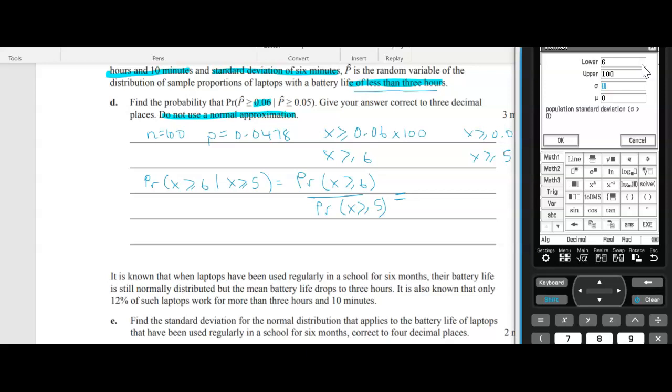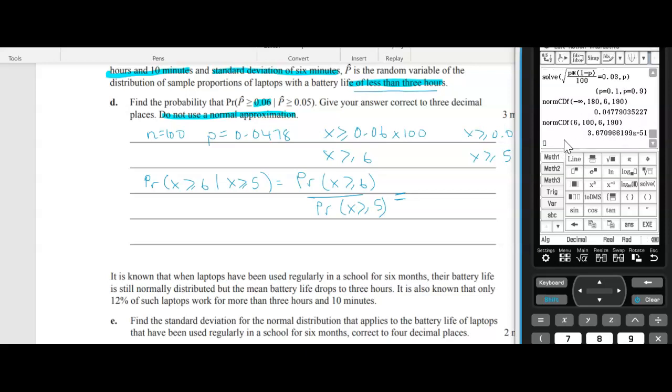Now I'm just wondering if I should have done infinity. I'm going to highlight that and do 5.